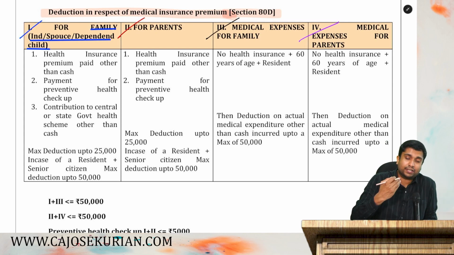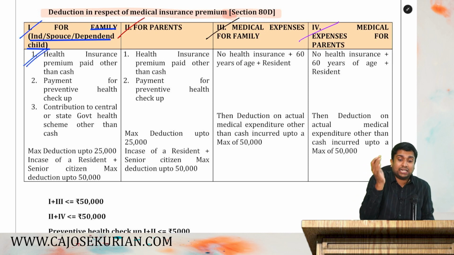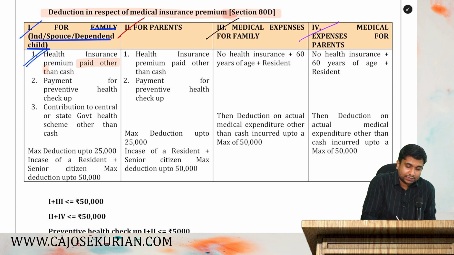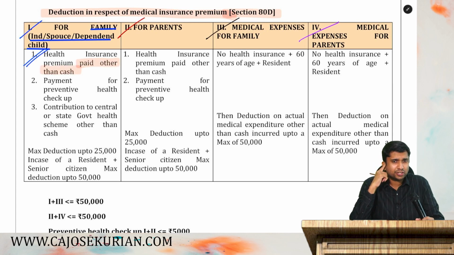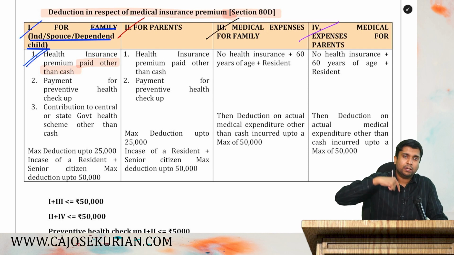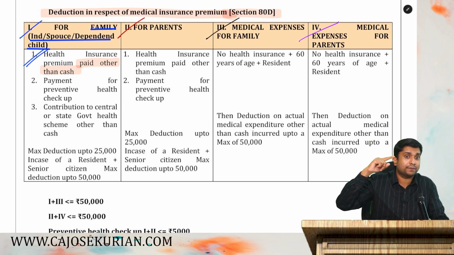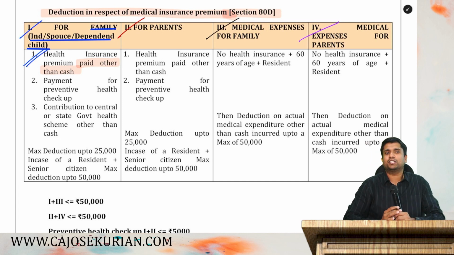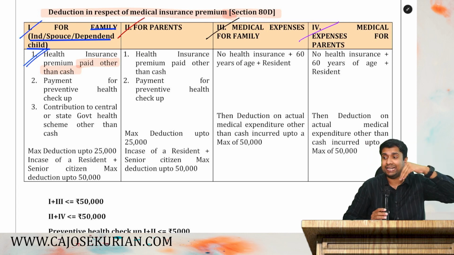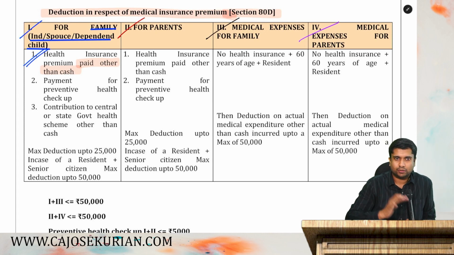Now, which all are the things that you will get as a reduction under category 1? Number 1, health insurance premium paid other than cash. What do you mean by health insurance premium paid other than cash? See, if you have taken a family insurance, meaning an insurance that covers me, my wife, and my children, or myself, it is no problem. So, if I have taken a family insurance, I can claim the premium which I am paying as a deduction under category 1, but subject to one condition: the premium should be paid in any method other than cash. I am not supposed to pay the premium in cash. Hope you got my point.